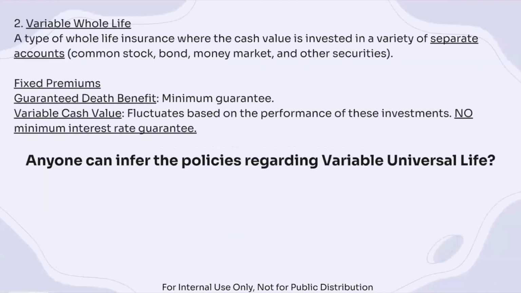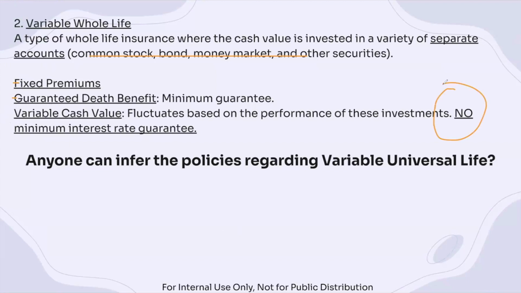Okay, so now let's look at variable whole life. This is a whole life policy where the cash value is invested in a variety of separate accounts, which can be stocks, money market, bonds, and other securities. With this, we have fixed premiums and a guaranteed death benefit, but the cash value changes because it is based on the performance of all of these accounts. In this case, there is no minimum interest rate guarantee.